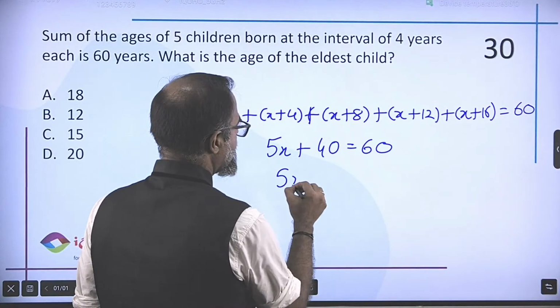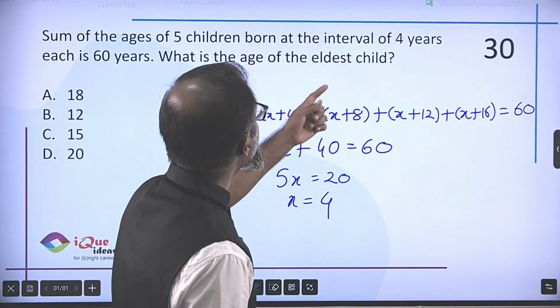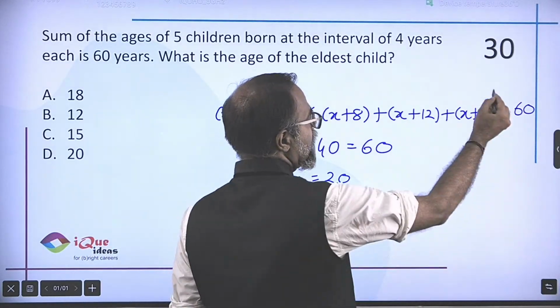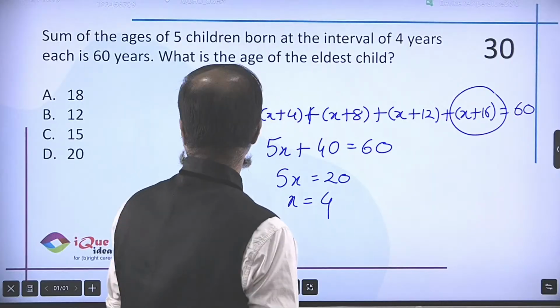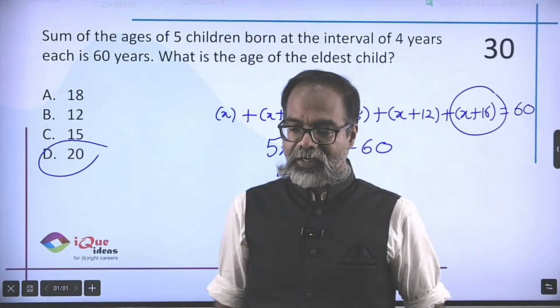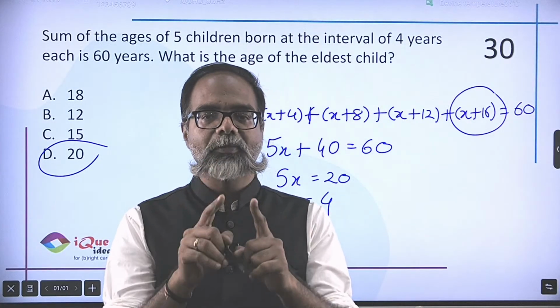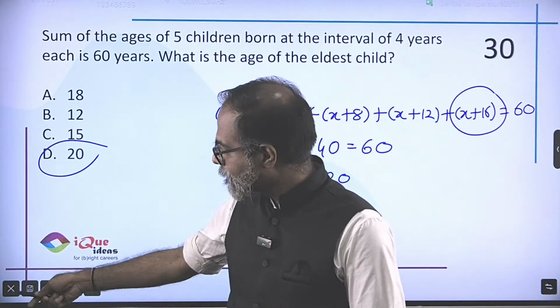So 5x is 20. So x is 4, but that's not my answer. Age of the eldest child, x plus 16. So 4 plus 16. Age of the eldest child is definitely 20 years in this particular example. Right? Just need to be careful about that, but easily cracked.